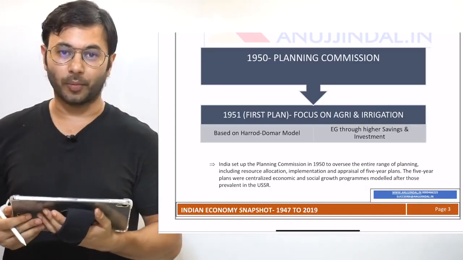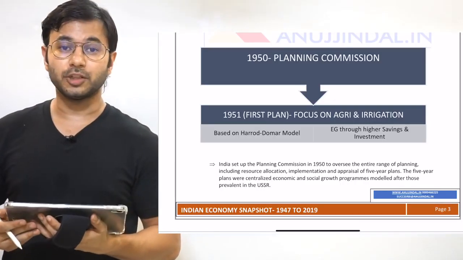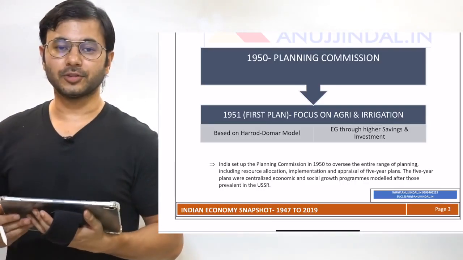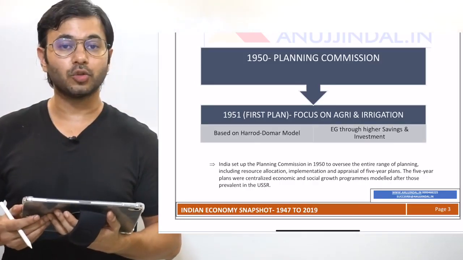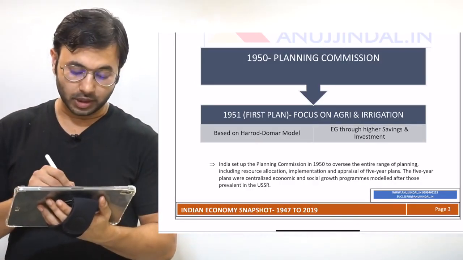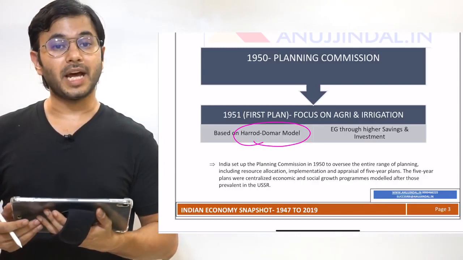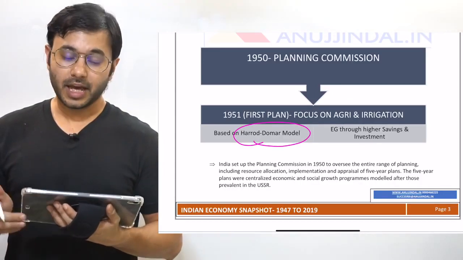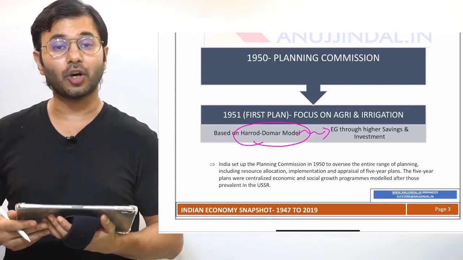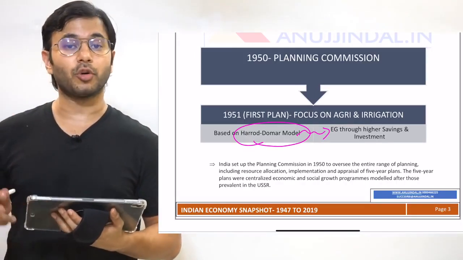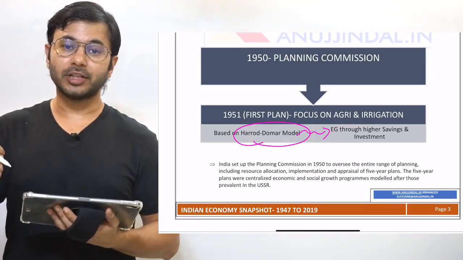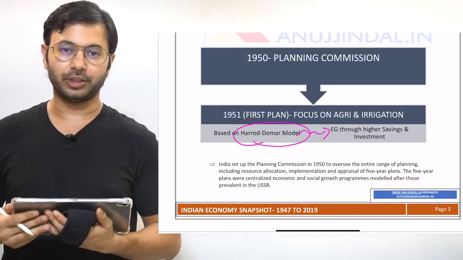Number one, the Harrod-Domar model. You must have heard about the Mahalanobis model, but very few of us understand and know about the Harrod-Domar model. It was this model which created the platform of the first 5-year plan. According to the Harrod-Domar model, economic growth can be carried out if we focus on two things. Number one, savings ratio, and number two, capital output ratio.